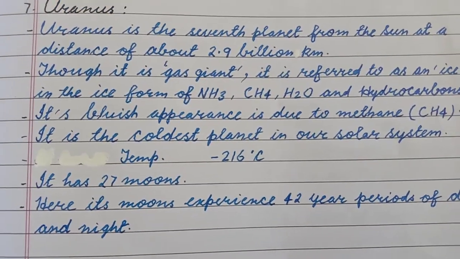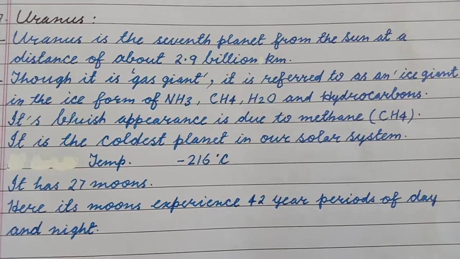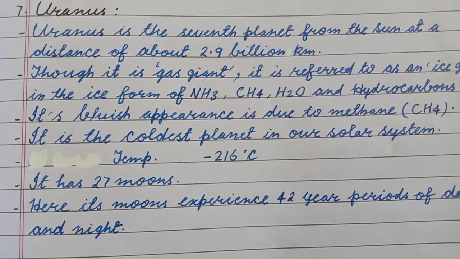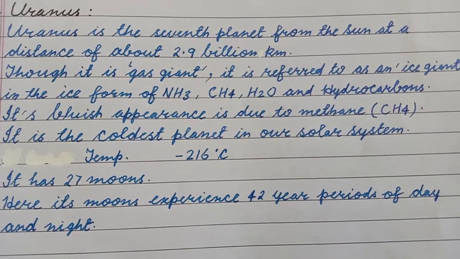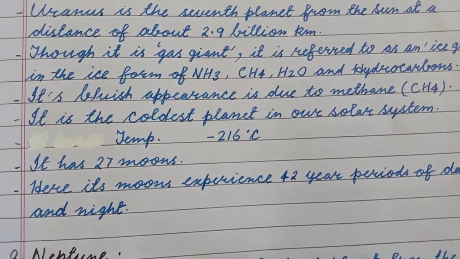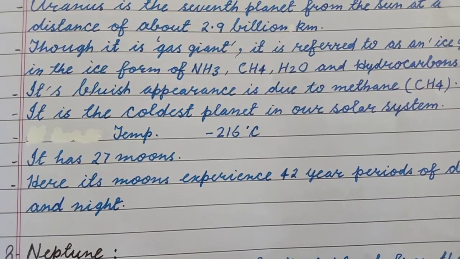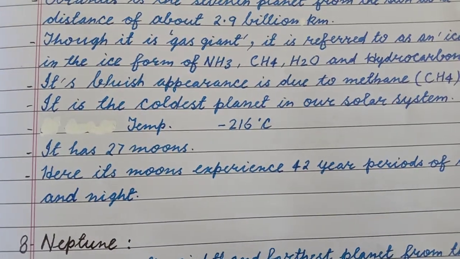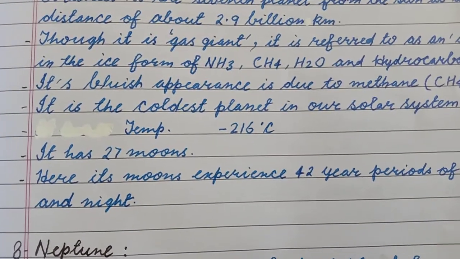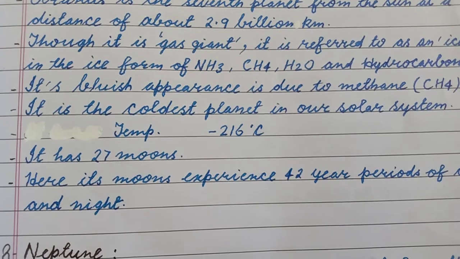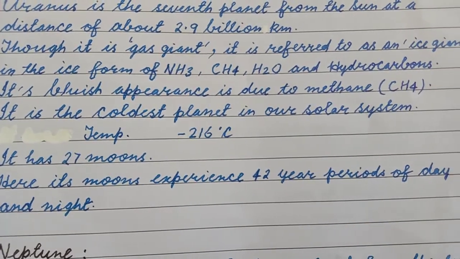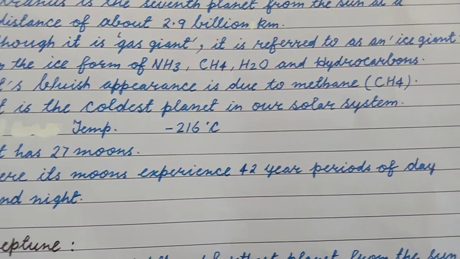Its bluish appearance is due to methane, CH4. It is the coldest planet in our solar system. Temperature of Uranus is minus 216 degrees centigrade. It has 27 moons. Here, its moons experience 42-year periods of day and night.